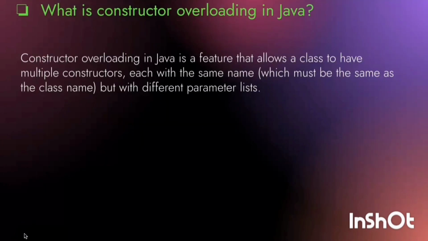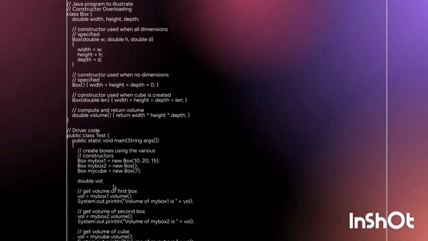Now, what is constructor overloading in Java? Constructor overloading in Java is a feature that allows a class to have multiple constructors, each with the same name but with different parameter list. It is the same as method overloading. Here you can see an example of constructor overloading. So you can check this program by yourself. It is a program of constructor overloading, same as method overloading.